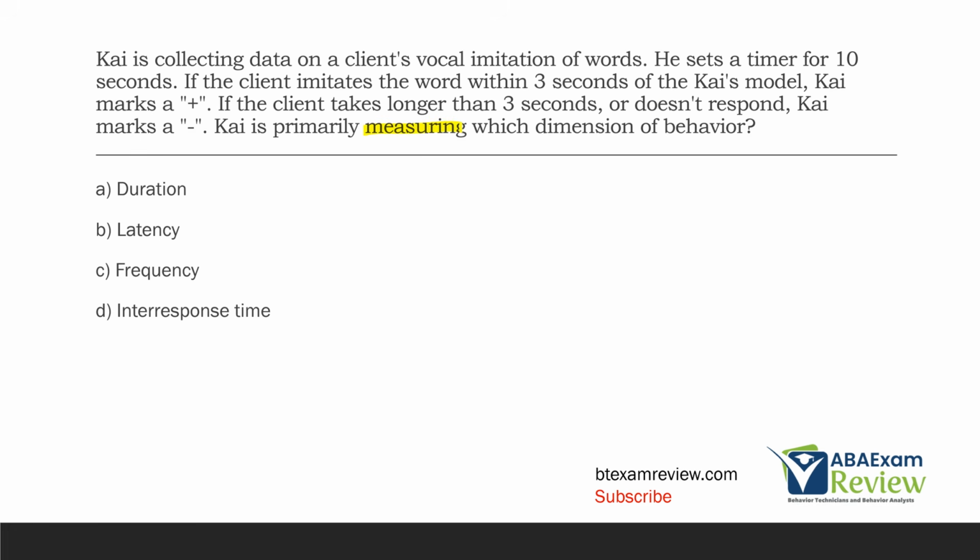So we have a measurement question. And first, let's identify what behavior we're looking at. Well, Kai is looking at vocal imitation. His timer is set for 10 seconds. If the client imitates the word within 3 seconds of the model, Kai marks a plus. So Kai's model is the SD, and then Kai wants to see a response within 3 seconds. What dimension is Kai measuring? Well, he's measuring time in between his SD and response, which is going to be what?